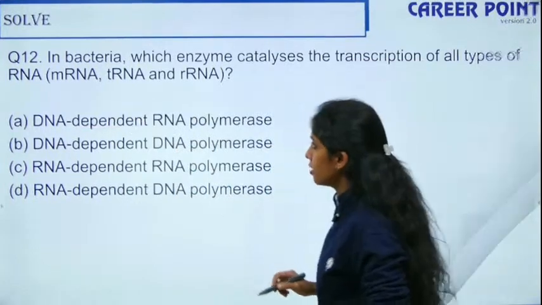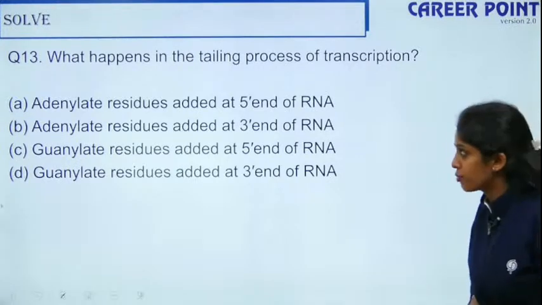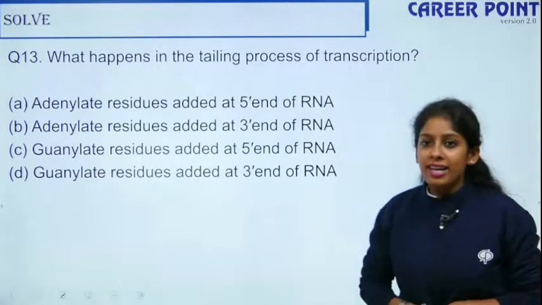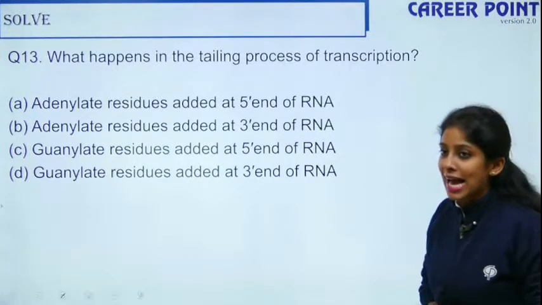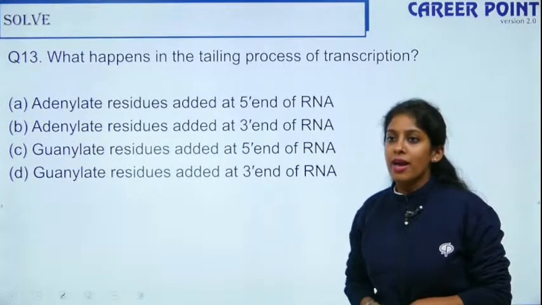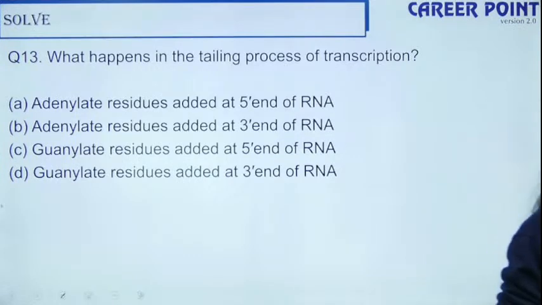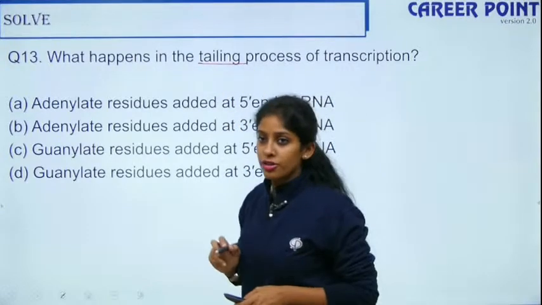Okay? So question number 13. What happens in the tailing process of transcription? Adenylate residues are added at the 5' end of RNA. Adenylate residues are added at the 3' end of RNA. Guanylate residues are added at the 5' end of RNA, or guanylate residues are added at the 3' end of RNA. Yes? So tailing is a process that happens after your transcription process.